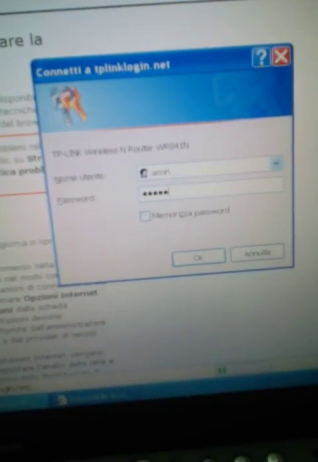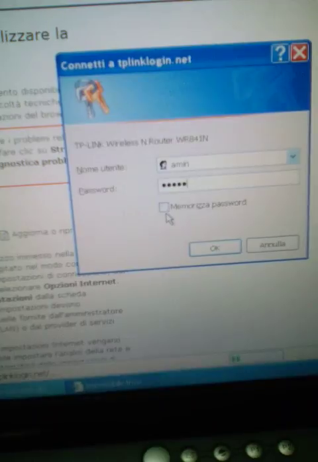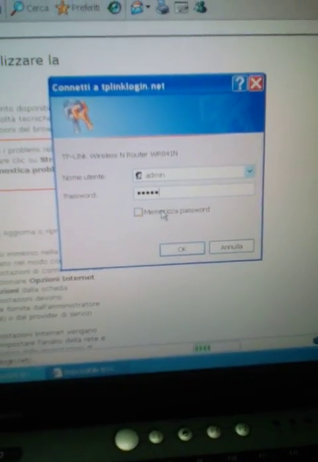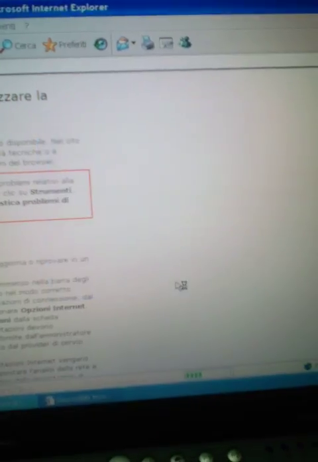Admin. Memorize password. Yeah, here we have another page for setting up.